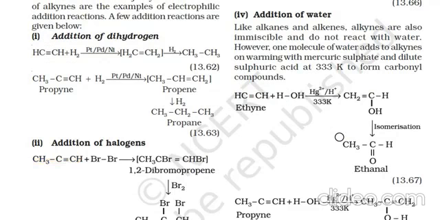Now addition of water. Alkanes and alkenes are immiscible in water and do not react with water. However, one molecule of water adds to alkynes on warming with mercury sulfate and dilute sulfuric acid at 333 Kelvin to form carbonyl compounds. If ethyne with one molecule of water in the presence of mercuric sulfate is taken at 333 Kelvin, then CH2=CHOH will be formed. Then on isomerism, ketone, ethanol will be formed here and aldehyde will be formed here.